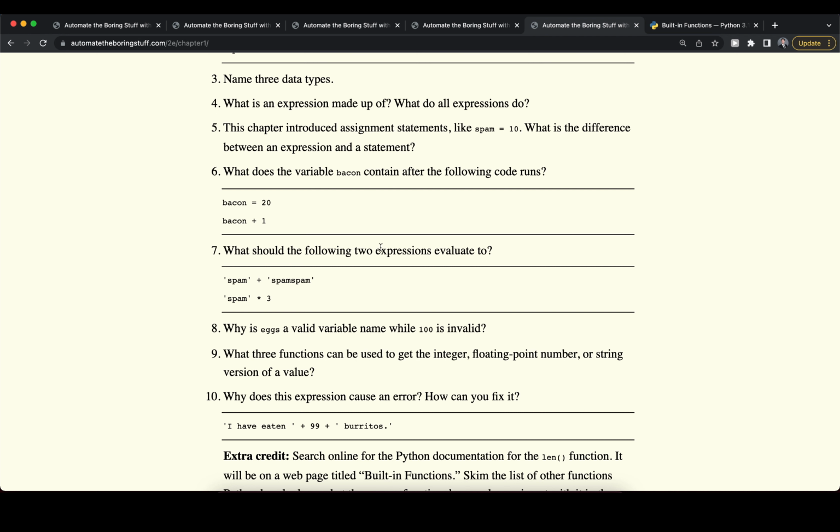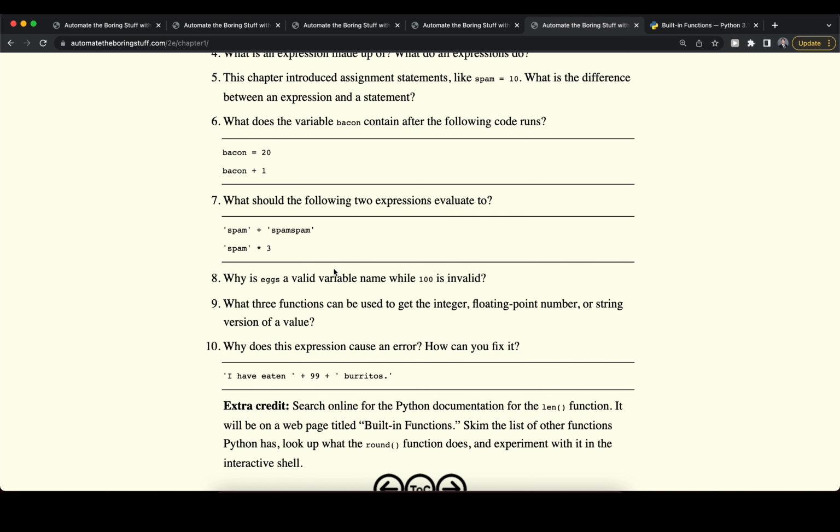Next, what do the following two expressions evaluate to? So we have spam plus spam, so that is a concatenation, of course, so we would have spam 3 times. And this one is basically the same output here, so we have spam and we multiply this with 3, so we have spam, same outcome basically as up here.